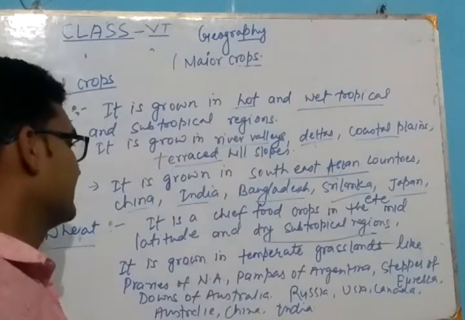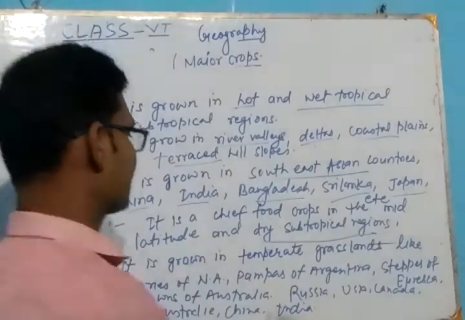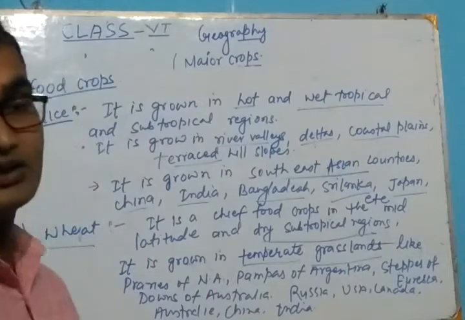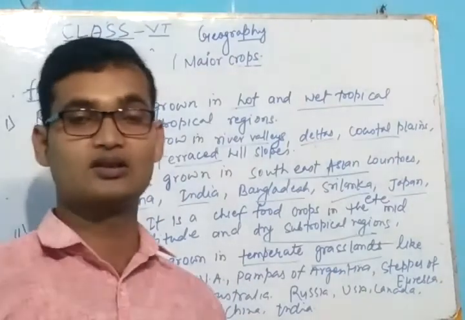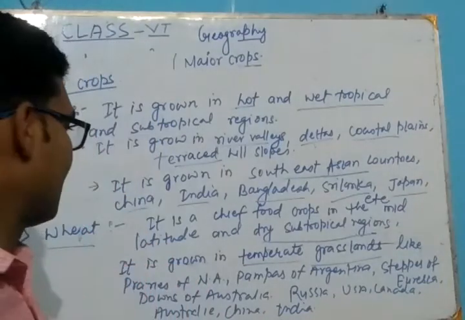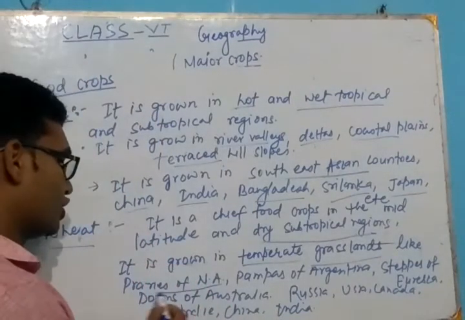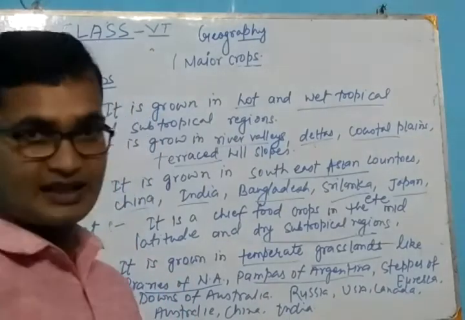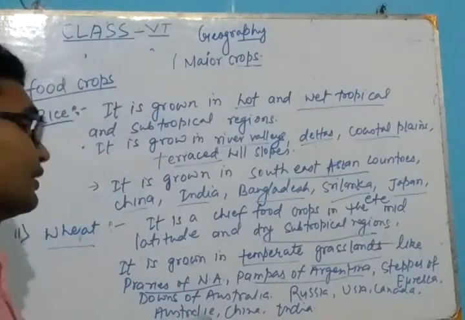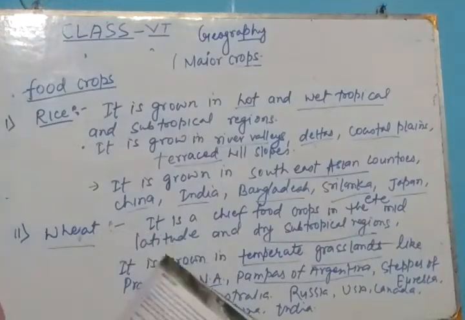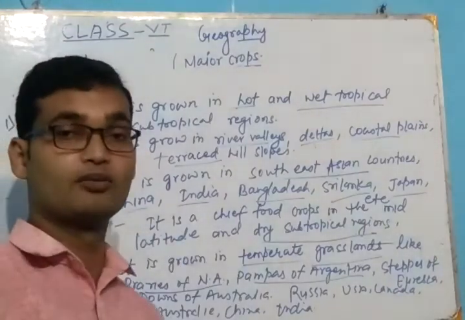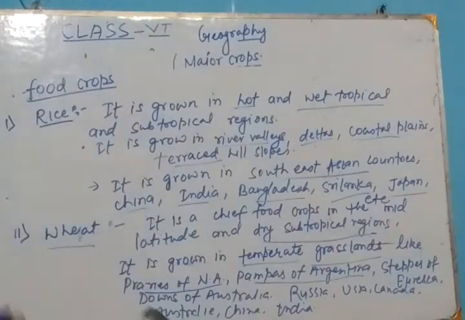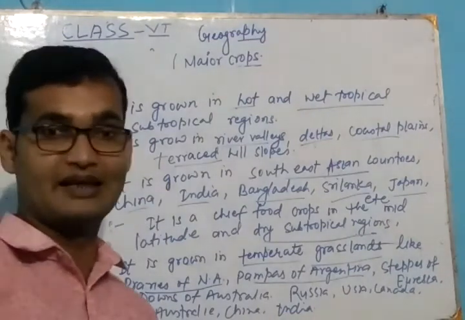This is grown in the temperate grasslands. There are many temperate grasslands in the world, like the prairies, pampas, downs, and the steppes. Prairies of North America, pampas of Argentina, steppes of Russia. These are the main wheat producing regions of the world, and 50% of the wheat is grown in the prairies.